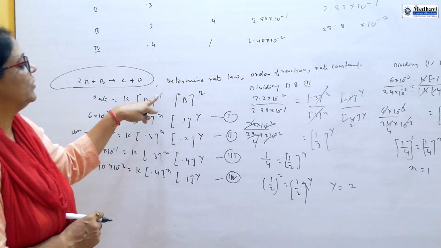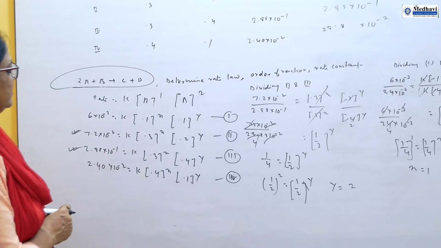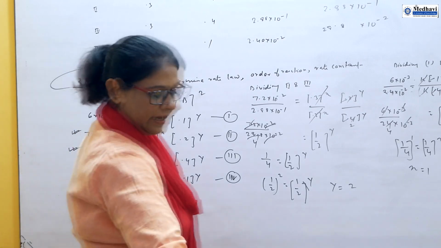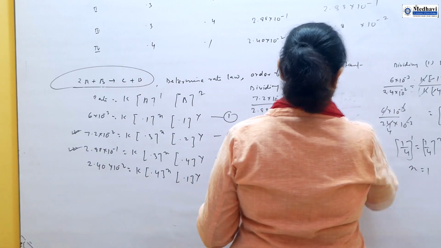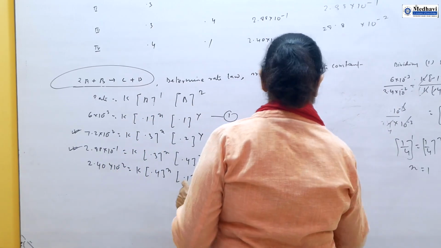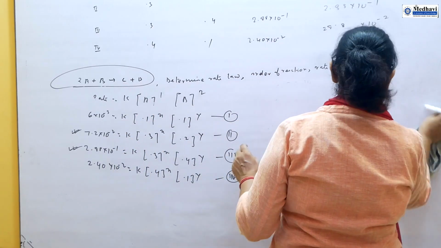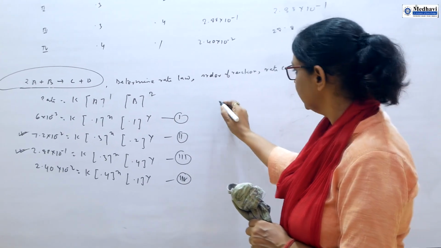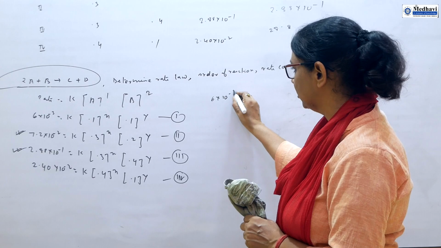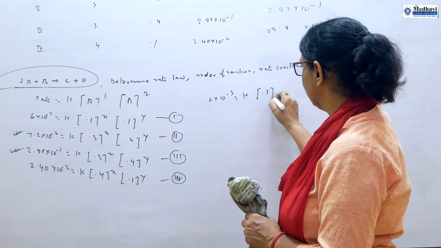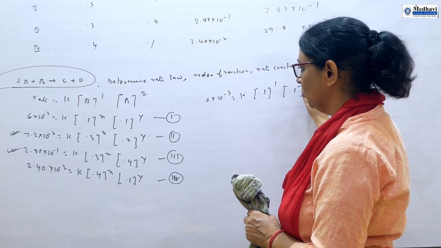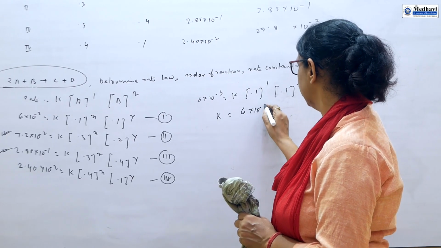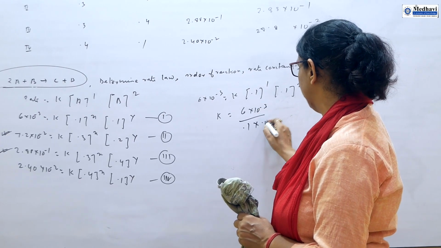Order of reaction will be 3. And for the rate constant, using these values in any equation we can find it. Any one equation you can use. So here it is 6 into 10 to the power minus 3 equals k, 0.1 to the power 1, 0.1 to the power 2. So k is equal to 6 into 10 to the power minus 3 divided by 0.1 into 0.01.